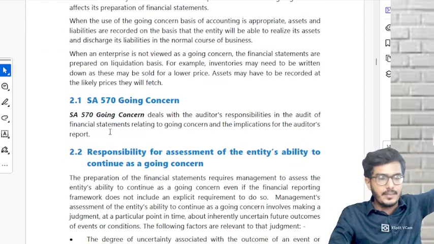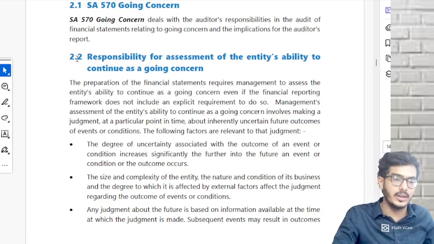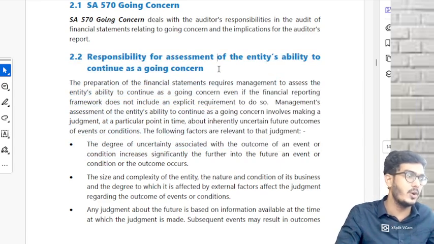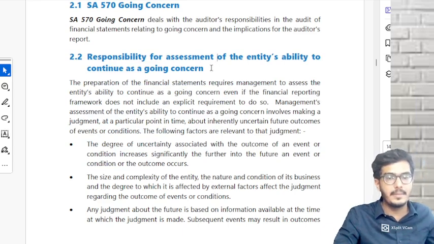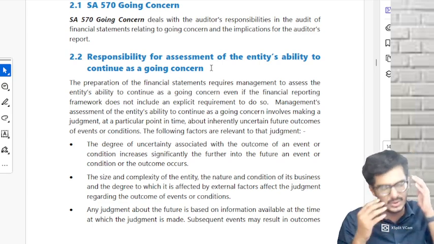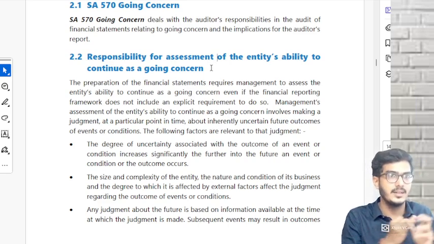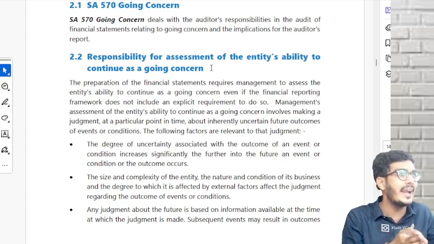Entire thing RMN, this also RMN, coming directly over here, very important. Write it in brackets over here for 2.2, management's responsibility. You would have already written, I guess, the primary responsibilities of the management. Responsibility of the management, chapter 8: preparation and presentation of FS, design and implementation of internal control, and going concern.